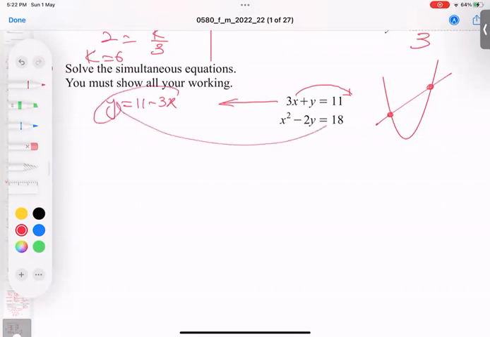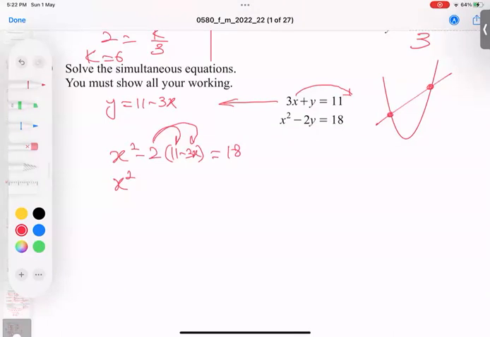This Y value I will write here. So X to power 2, minus 2 times 2Y equals 18. So 11 minus 3X comes here. So 2 into 11 and 2 into this one. So I got 22, plus 6X, and minus 18 equals 0. X to power 2 plus 6X, and here I'm getting negative 40.